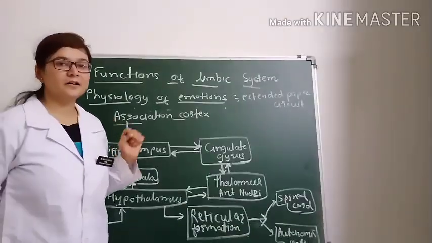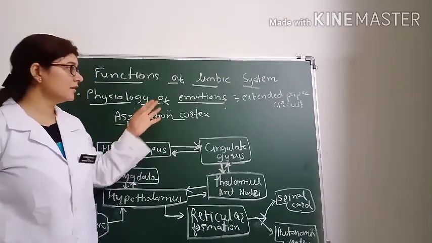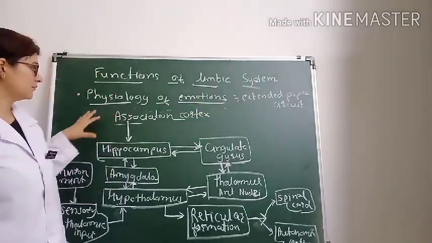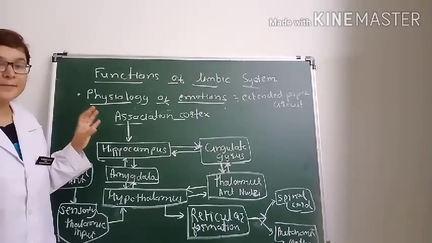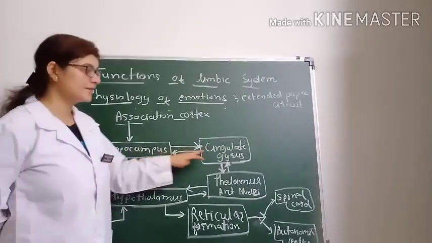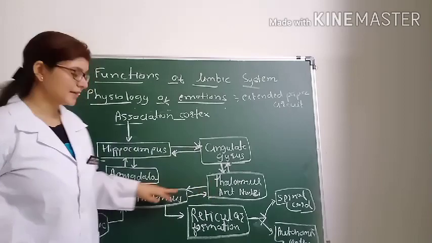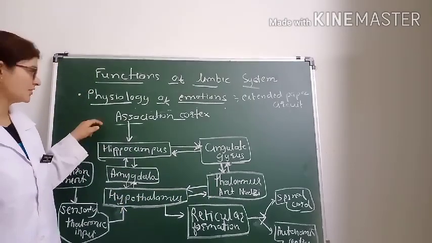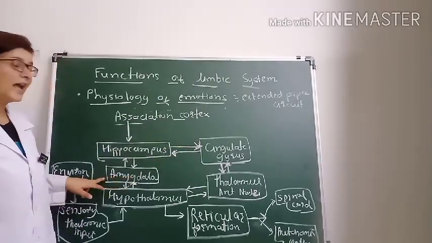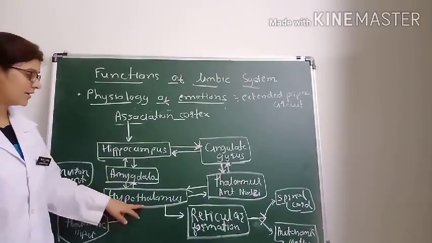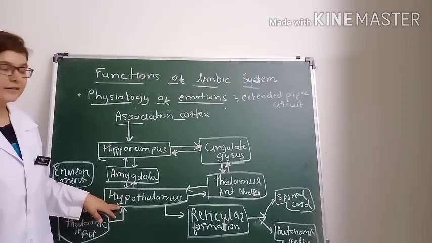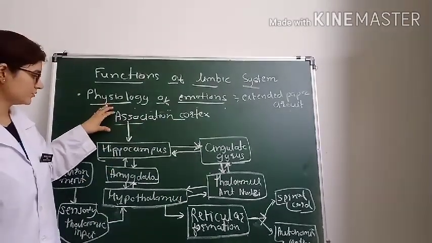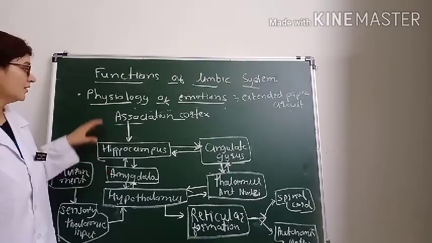Now the physiology of emotion, you can explain it by this extended Papez circuit. Recall the Papez circuit. In the Papez circuit, there is the hippocampus, cingulate gyrus, anterior nuclear thalamus, and the mammillary body. Here we add the association cortex and the amygdala, and instead of the mammillary body, here we write down the hypothalamus. So remember that and add two more structures, the association cortex and the amygdala.